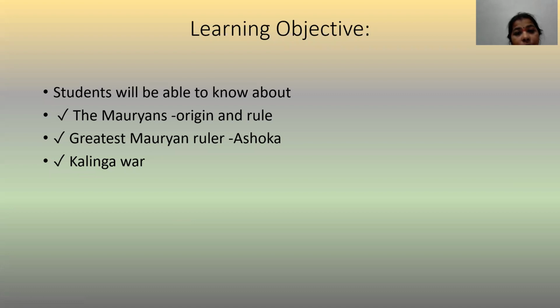Here, learning objective. What you are going to learn in this lesson. So you are going to learn about the origin and the rule of Mauryans. And you're going to know about the great Mauryan ruler, Ashoka, and the Kalinga War in this first video.